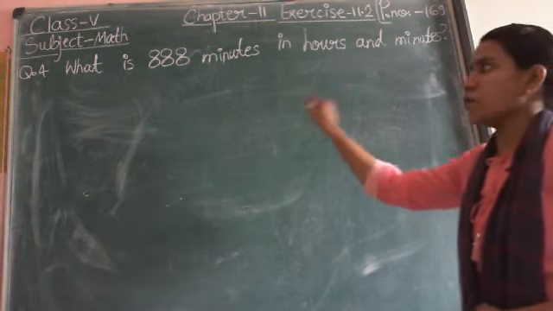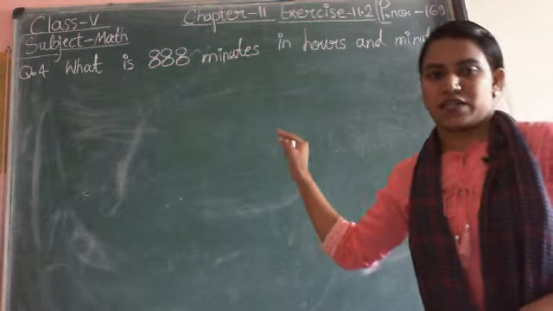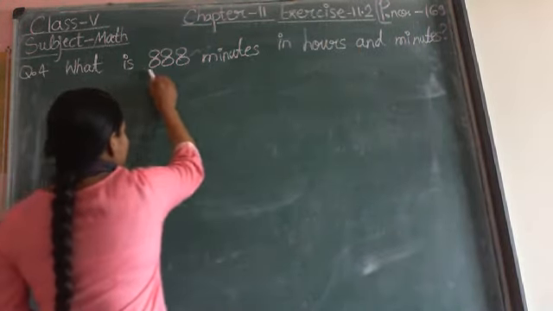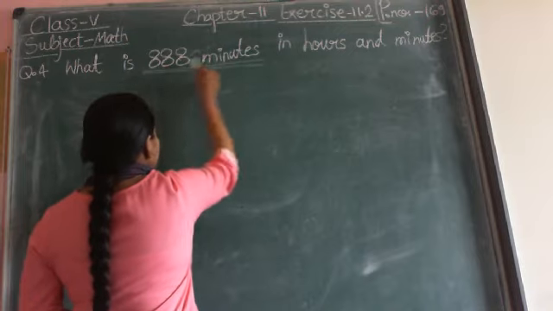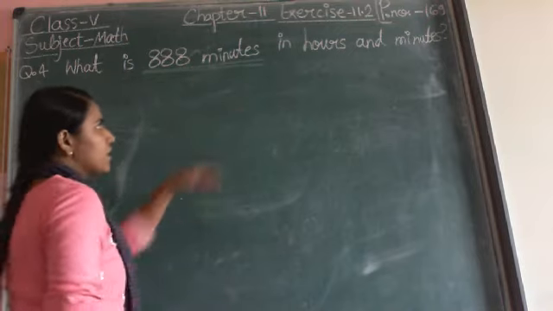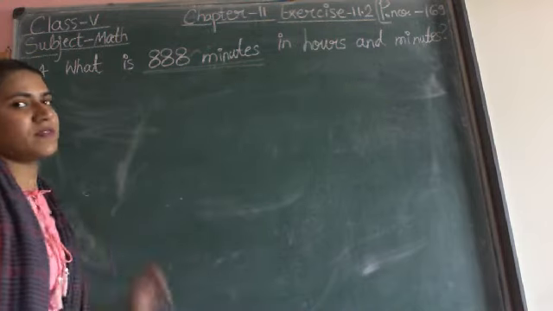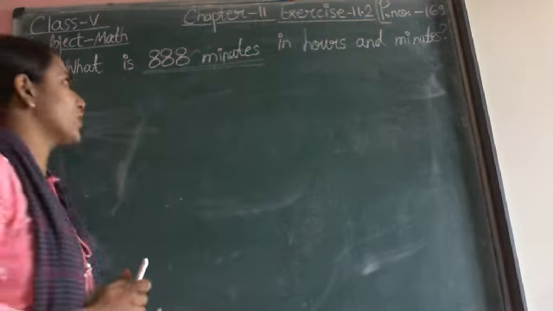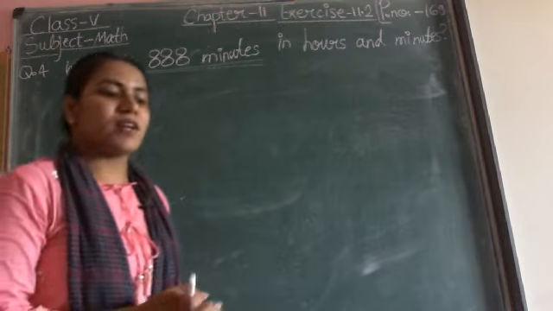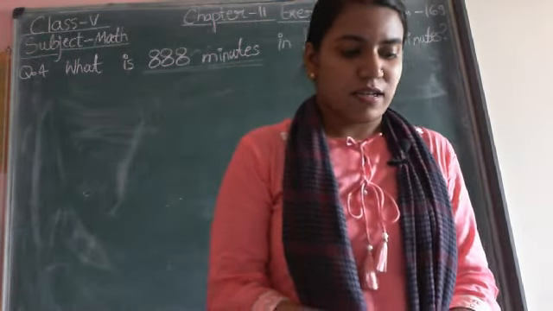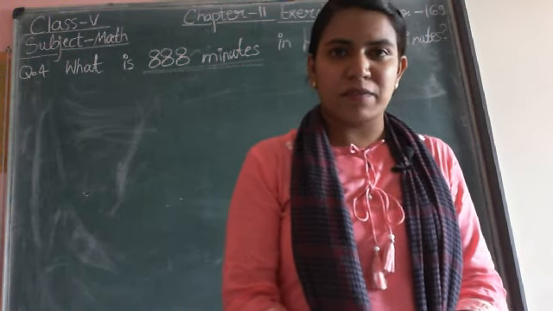So if you carefully observe the question, what we need to do here? Here we are going to convert 888 minutes into hours and minutes. And if you observe, question number 3 was just like this: convert the following into hours and minutes, right?